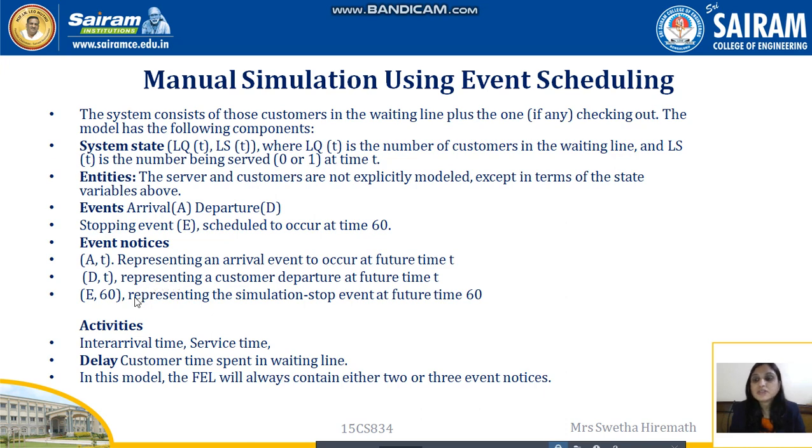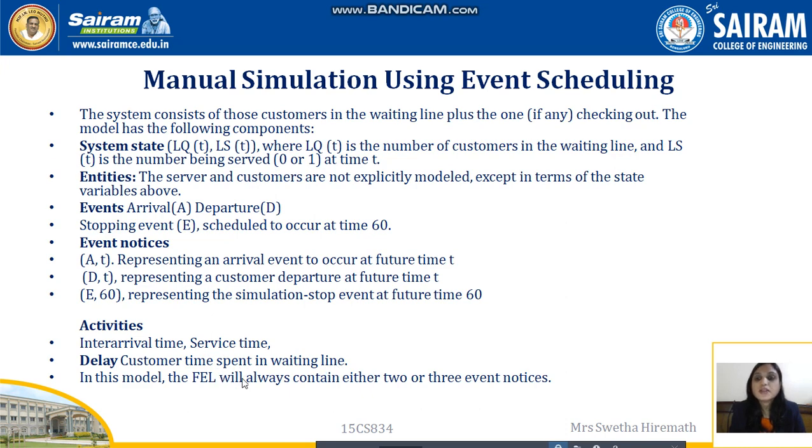E,60 means the end event, that is the end of the simulation. Activities are the inter-arrival time and the service time, that is, the inter-arrival time of the customers and at what time the customers are being served. Delay is the customer time spent in the waiting line.